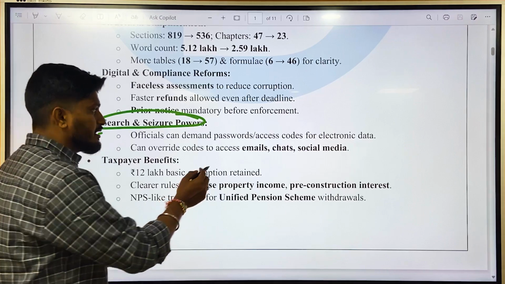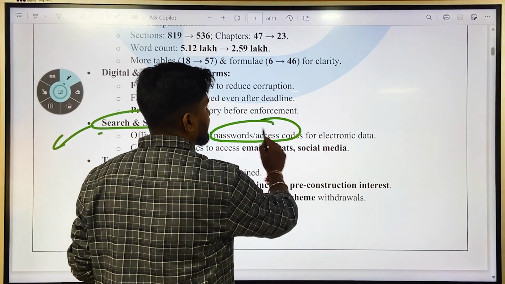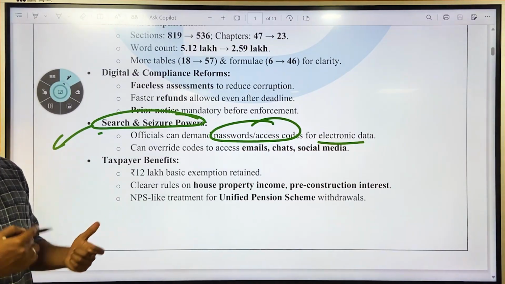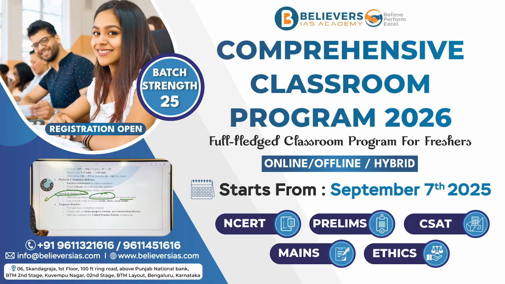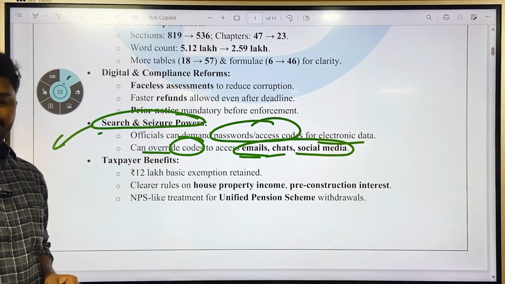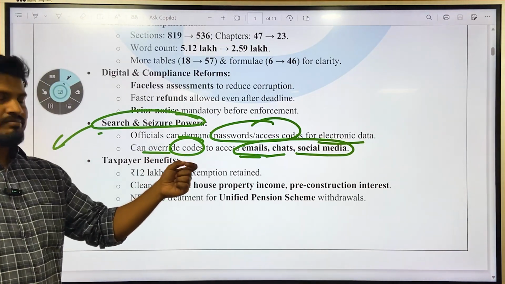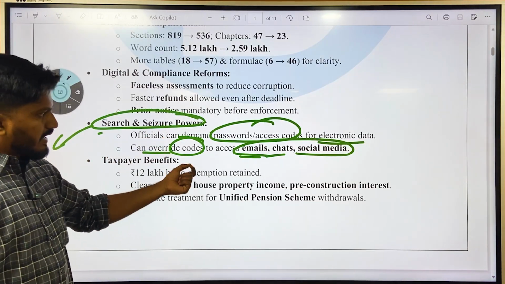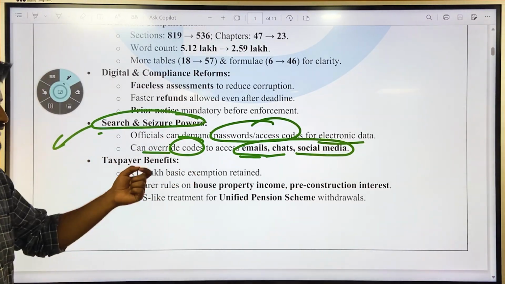Officials can demand passwords and access codes for electronic data, which sounds very sketchy and which sounds very anarchic in nature. Okay, so they can override codes to access emails, chats and social media. So obviously, since it has been passed just now by Lok Sabha, it is going to be a point of contention in the coming days. We will discuss again in detail at that time, but right now just remember that the officials have power to access codes for electronic data.